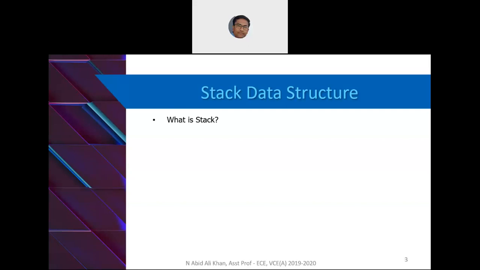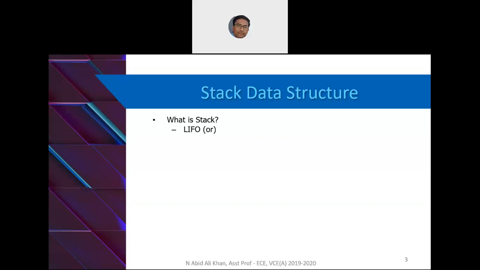Okay, and this data structure is implemented in such a way that only the last element which has been inserted can be retrieved. So stack is only one way. Stack is only one way. That means stack is also called last in, first out. Whoever has inserted an element last, when you fetch something from the stack, whatever you have last inserted will come first.